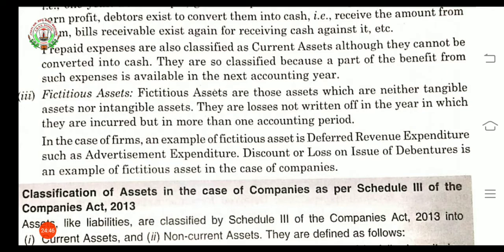Means as in advertisement, when a company incurs the expense of advertisement, they do not bear that whole expense in that particular accounting year only. The expenditure will be carried forward to the next accounting periods, and the benefits will be earned in the future accounting periods. This much for today's class, and next we will meet with the rest of the accounting terms. Thank you.